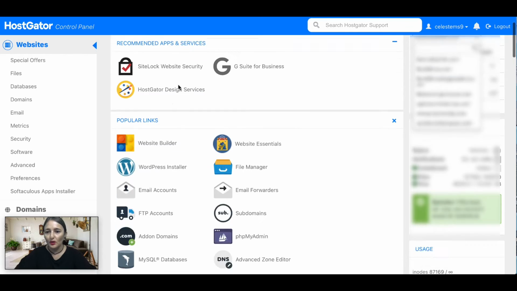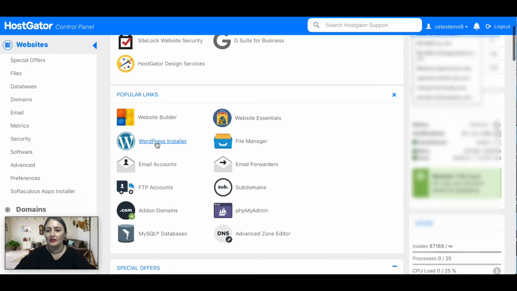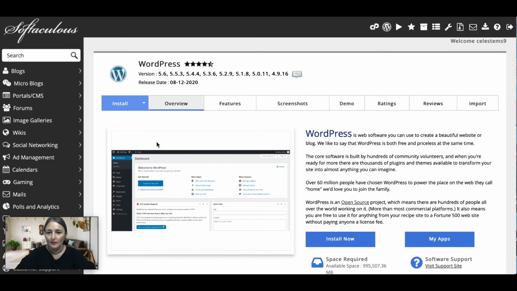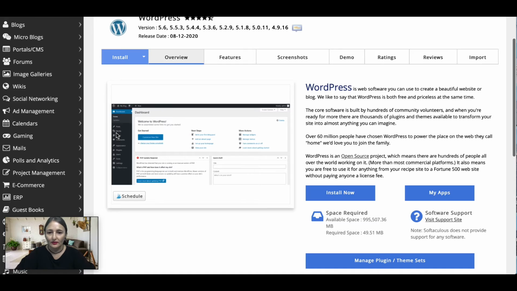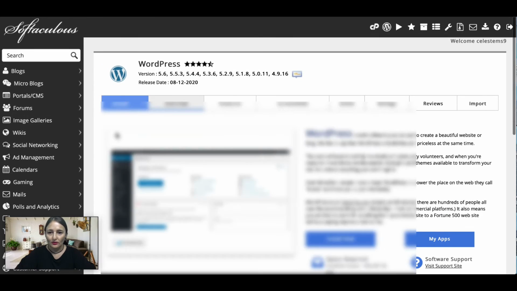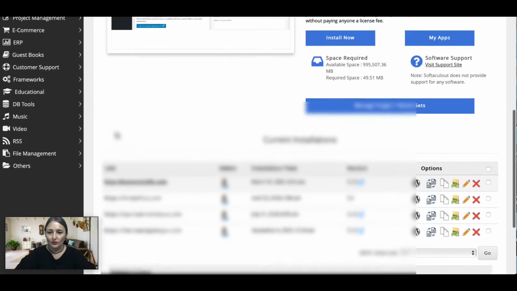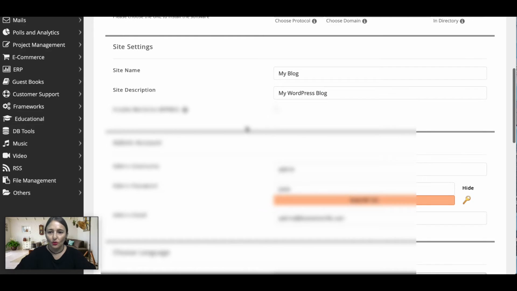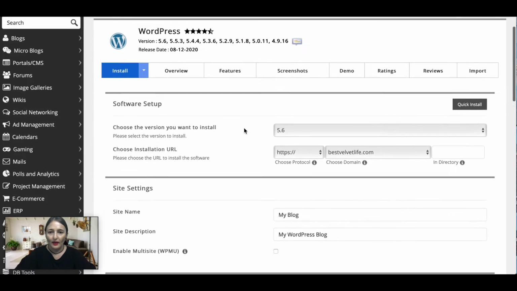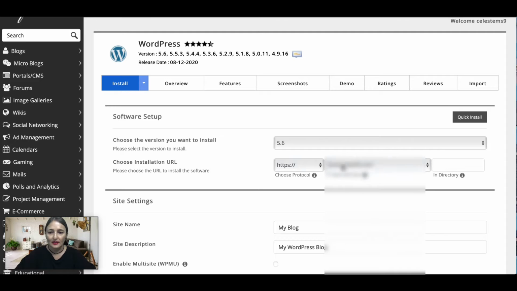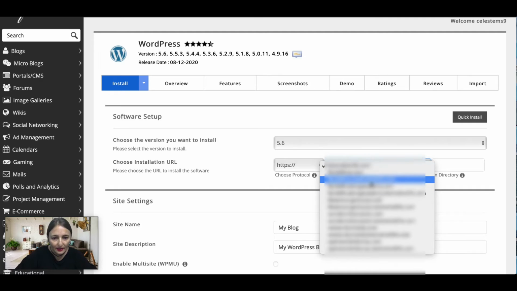If you go to popular links here at the top, you're going to see WordPress and installer, and you're just going to click on that. You should get to a page that looks something like this. All you're going to do is install new, and fill out the details. Just remember, if you've got more than one domain name, you're going to have to click here and choose the one that you want to install.